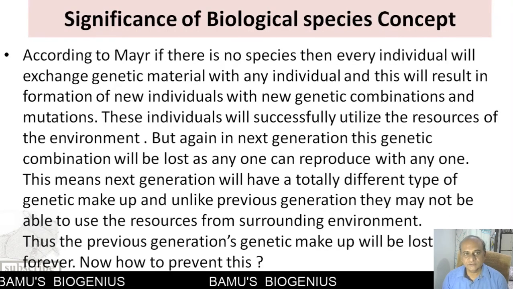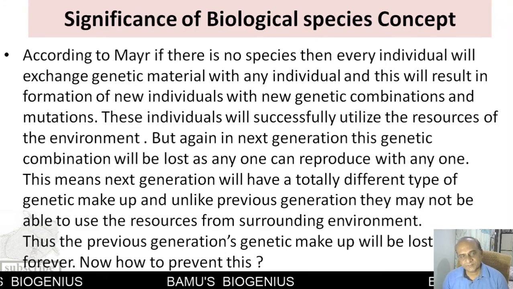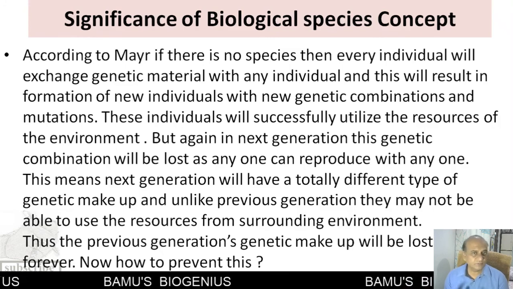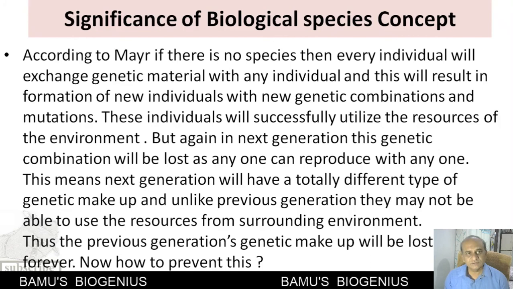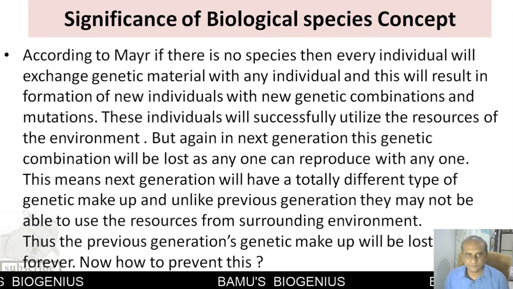Now we will discuss the significance of the biological species concept. Mayr was the first scientist who elevated the species concept from the individual level to the population level. According to him, if there were no species, what would happen? The individuals of the population would freely exchange their genetic material with any kind of organism.